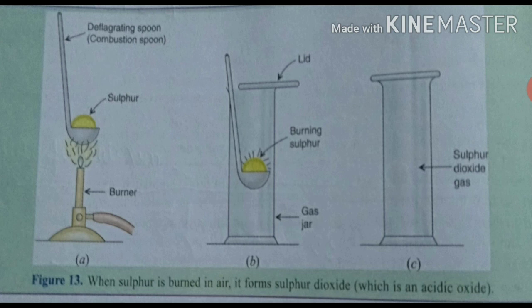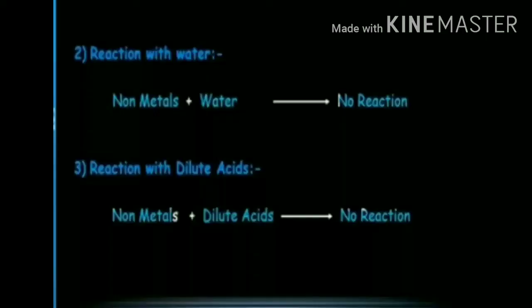This property of the nature of oxides can be used to identify whether a given element is a metal or a nonmetal. If an element forms a basic oxide, which turns red litmus blue, then the element will be a metal. If an element forms an acidic oxide which turns blue litmus red, then the element will be a nonmetal. I hope it is clear to you.